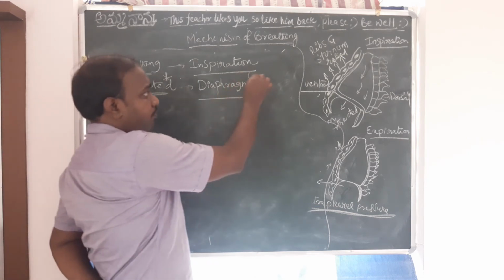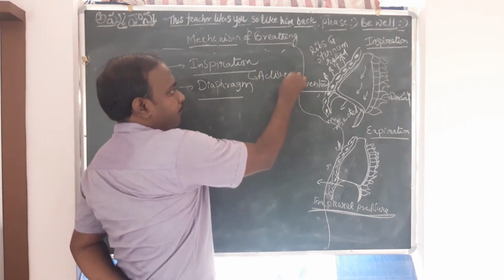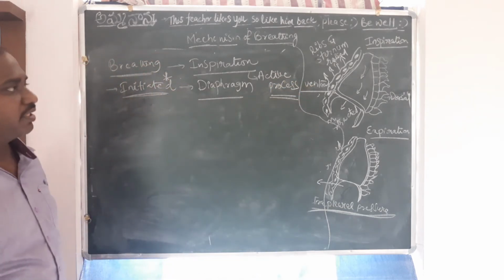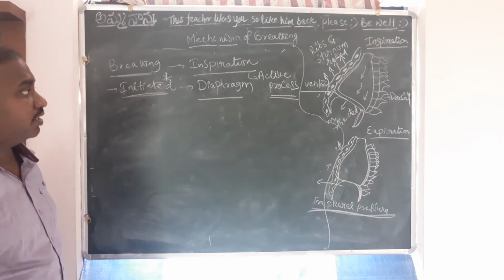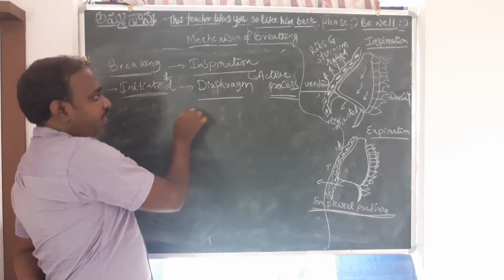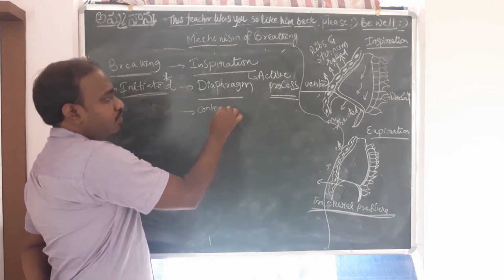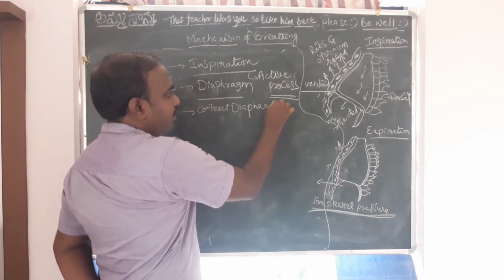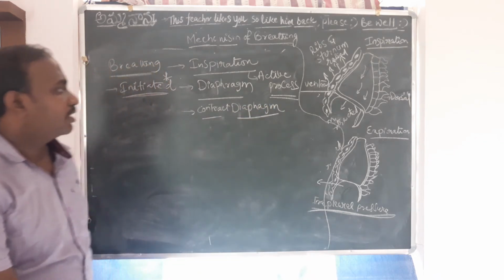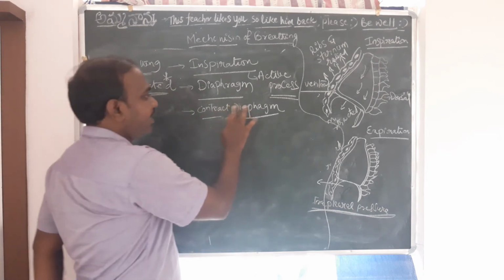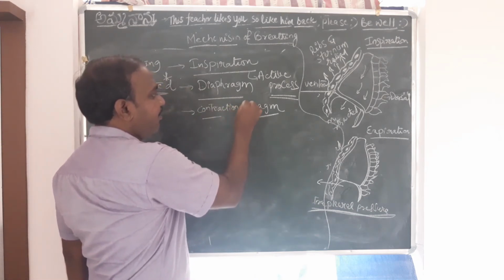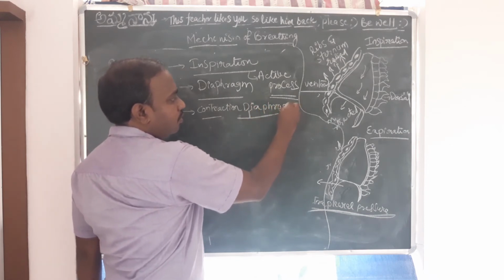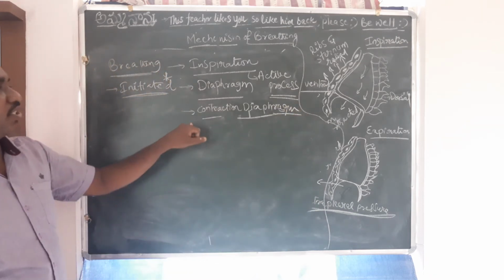Inspiration is an active process because there is involvement of energy. It uses up energy to contract the diaphragm. So as the initiation, the contraction of the diaphragm is the first step.